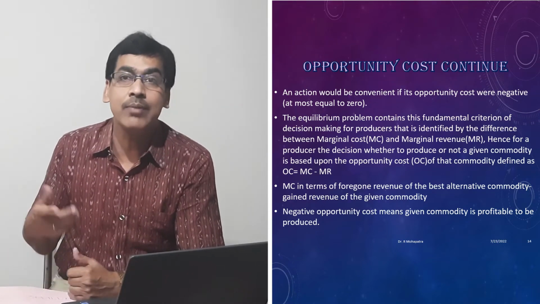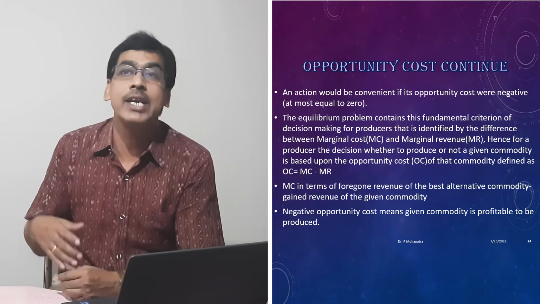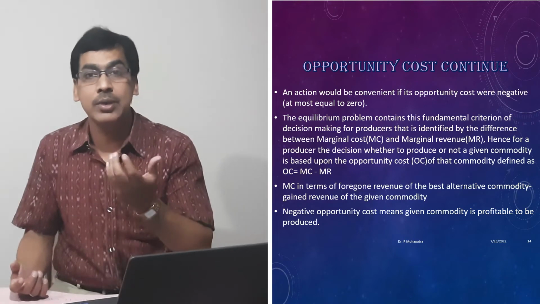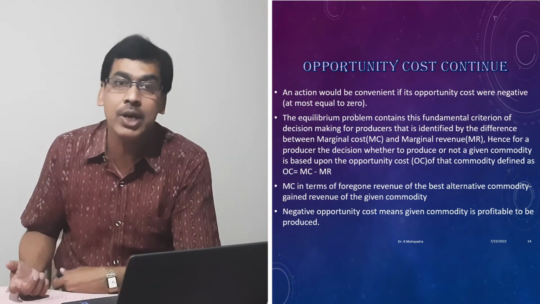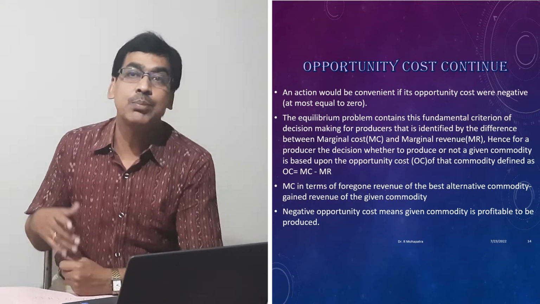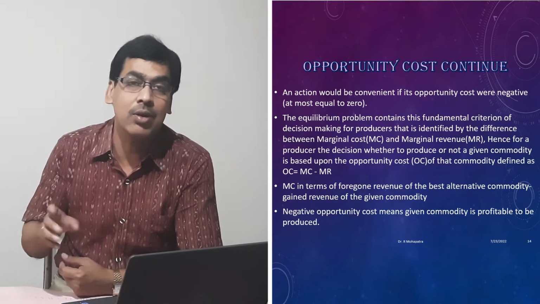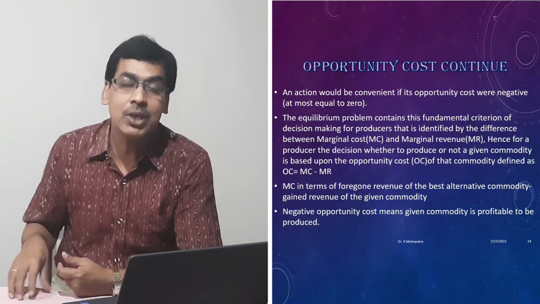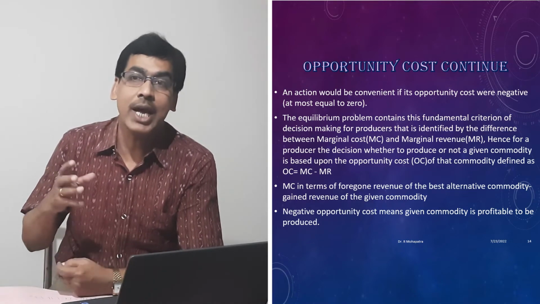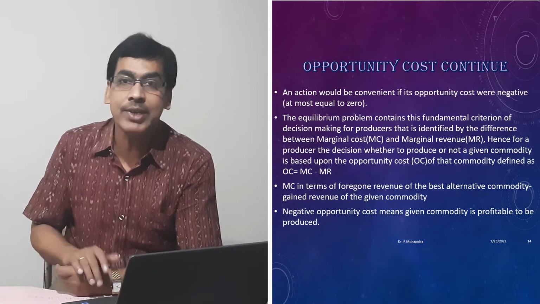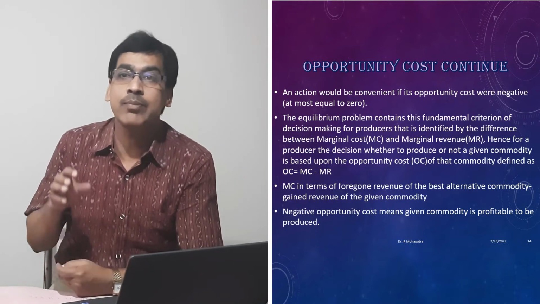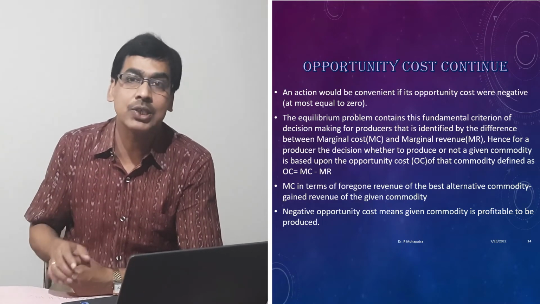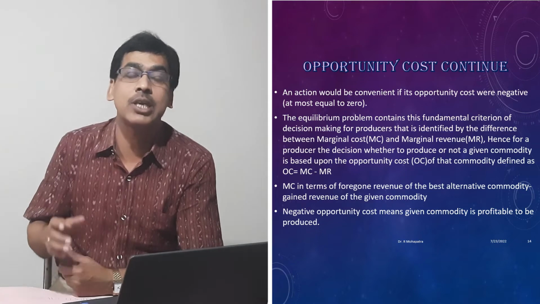Now it informs every rational decision of any economic agent, whether the agent is taking one rational decision or attaining equilibrium. It is based on the comparison of the foregone net benefits. That means how much you have foregone and how much you have achieved. The net is actually the opportunity cost. So you can calculate it by taking the definition: foregone net benefits of the best alternative action, how much we have lost, how much we have sacrificed, minus the net benefits gained from the given action.